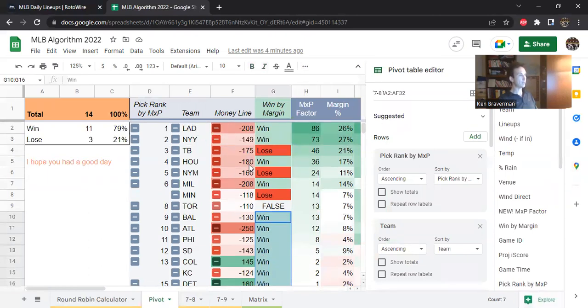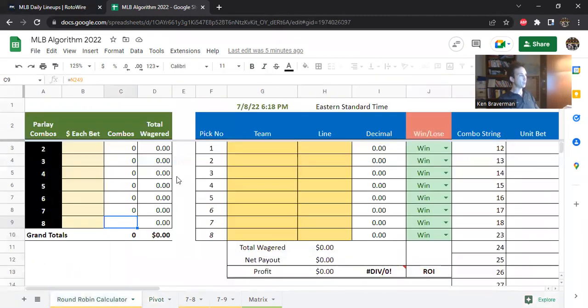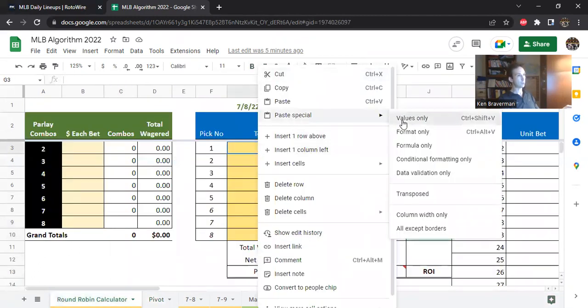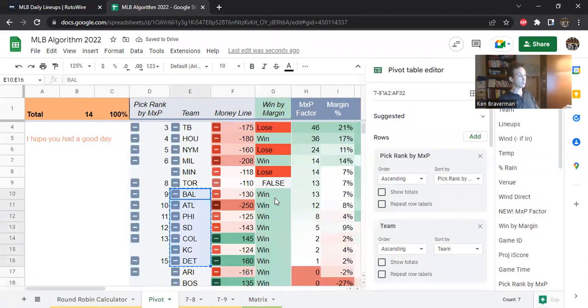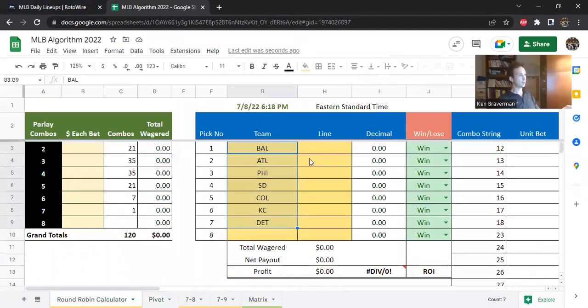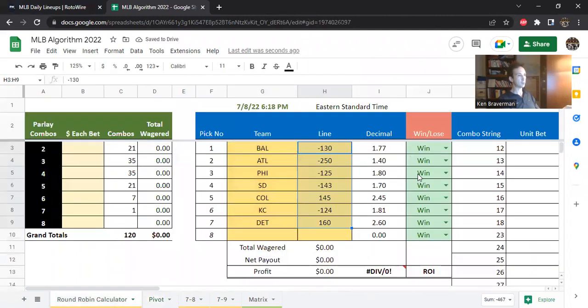I mean, if you played the top 7, you would not have had a winning day because you would only have gone like 4-3. But if you grabbed the bottom games, starting at like Baltimore, let's say, if you just did 2 chunks of round robins, you have these games here, and you can bring them into the round robin parlay calculator. Just put the team right here. Those are 7 teams. The lines on those games are right here. And it tells you whether or not they win or lose the game. You can connect it or you can just look. I think all those were winners here.